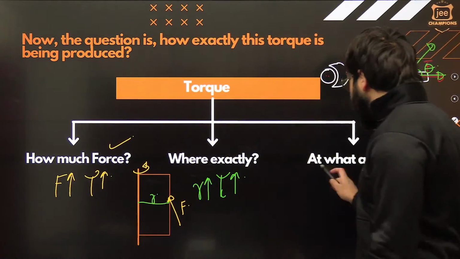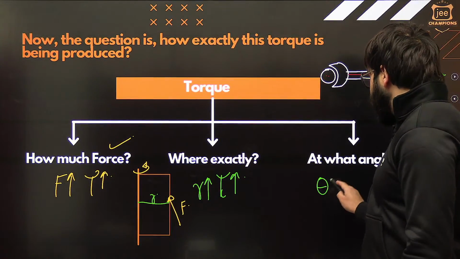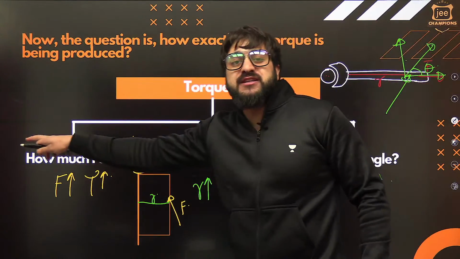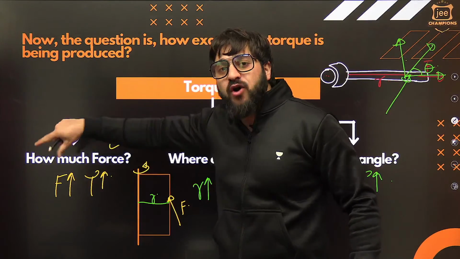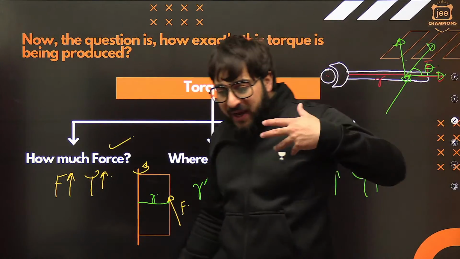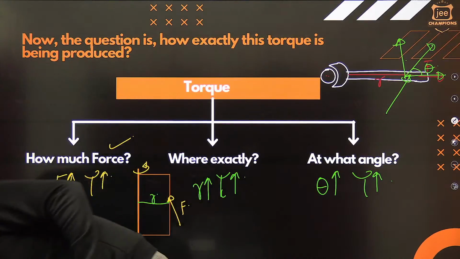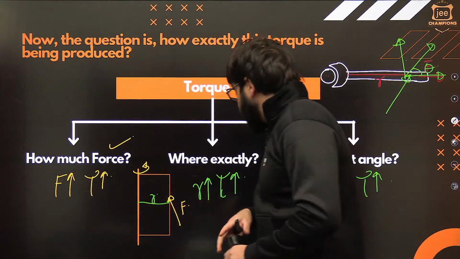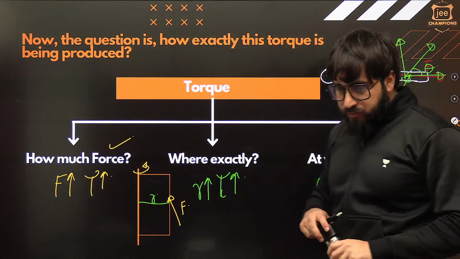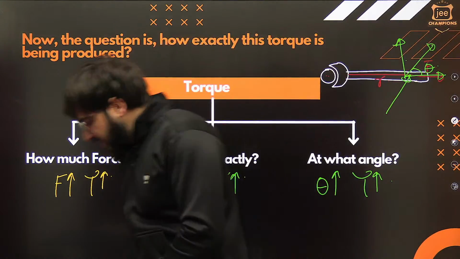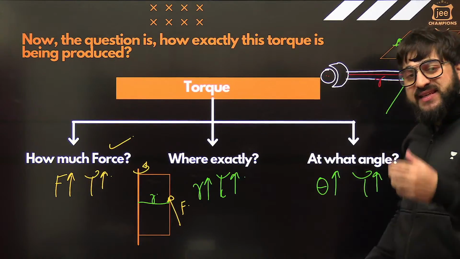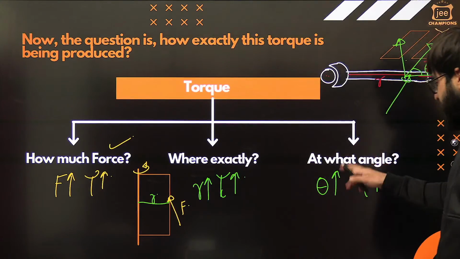So can I say in this case, theta is more and the torque is more. So torque depends upon three things. First of all, the magnitude of force. The more you apply the force, the more the torque. And if the radius is more, we say torque is more. At what angle exactly? If theta is more, we say torque is more.